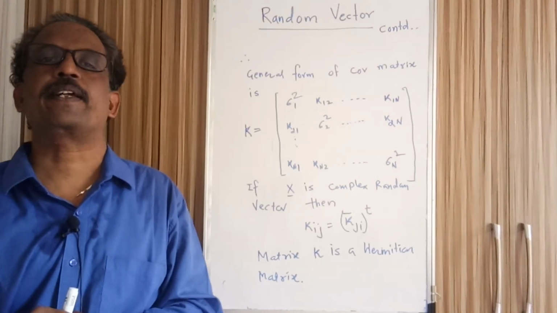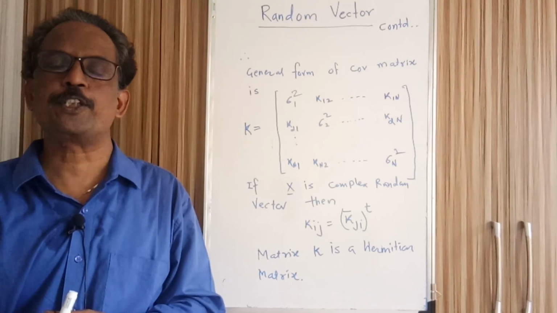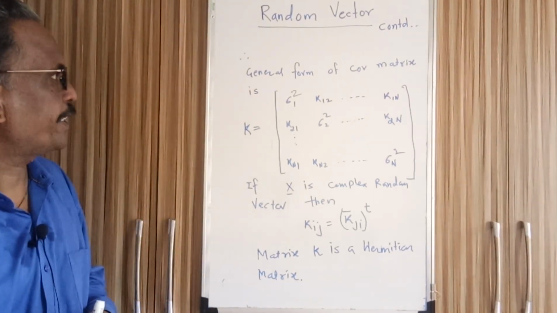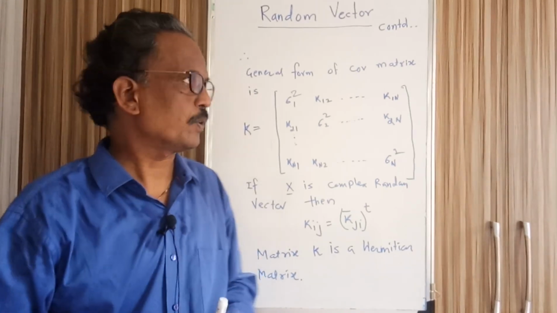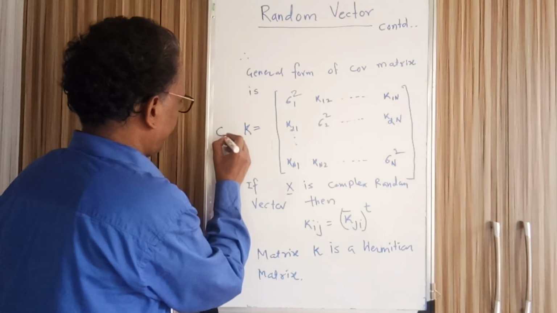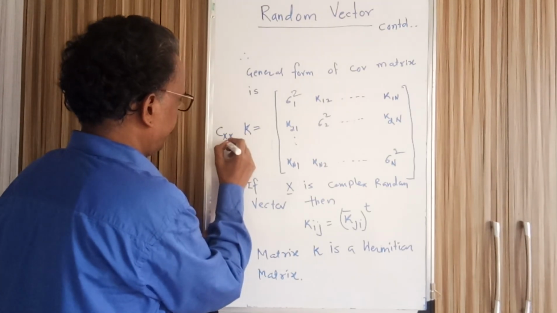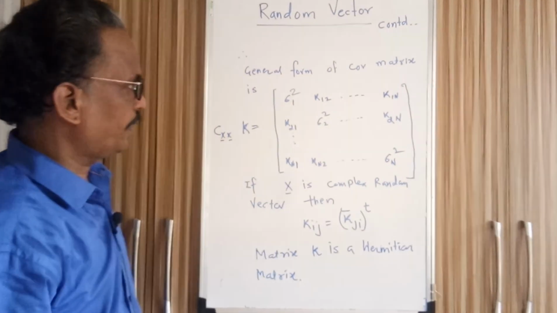In the earlier case we had taken n equal to 3. Now suppose n is general, what is the form of the covariance matrix? If n is general, what is the form of the covariance matrix? The covariance matrix can be denoted by K, or we can write Cxx, where x is a vector. So the general form of the covariance matrix is like this.